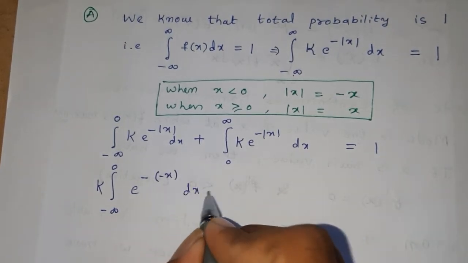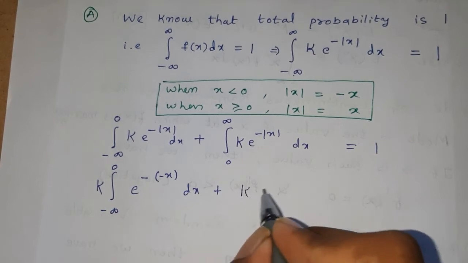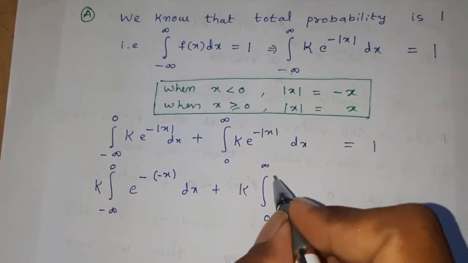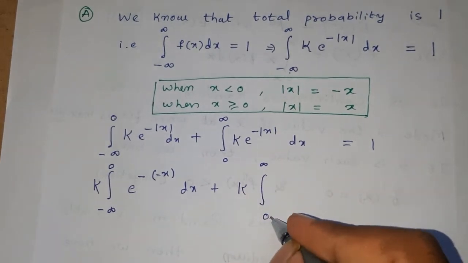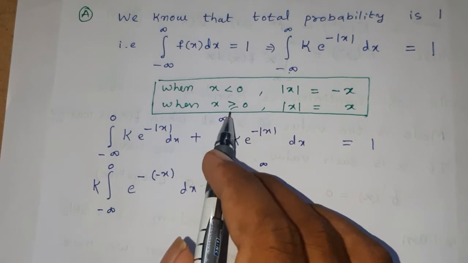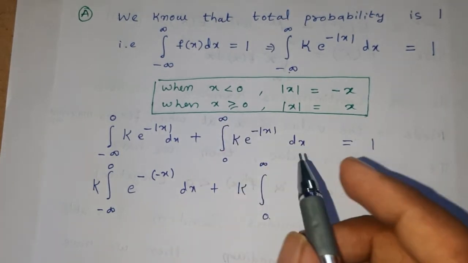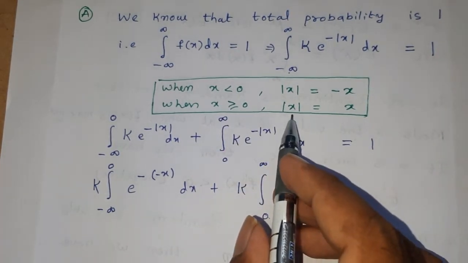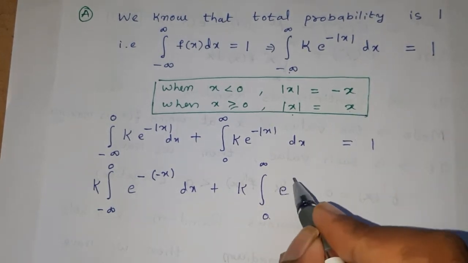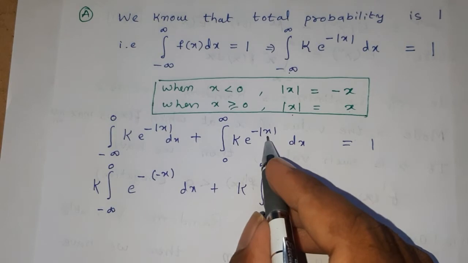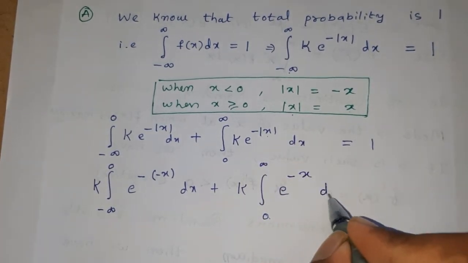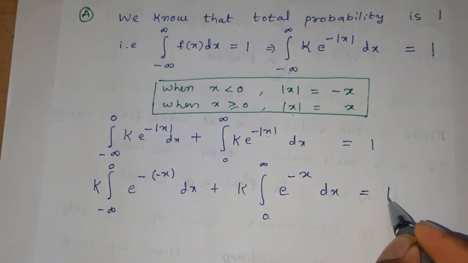dx plus capital K is constant, integral within limits 0 to infinity. Okay, here x lies in between 0 and infinity. Therefore, x is greater than or equal to 0. Therefore, modulus of x will be replaced by x, that is e power of minus modulus of x means e power of minus x dx is equal to 1.